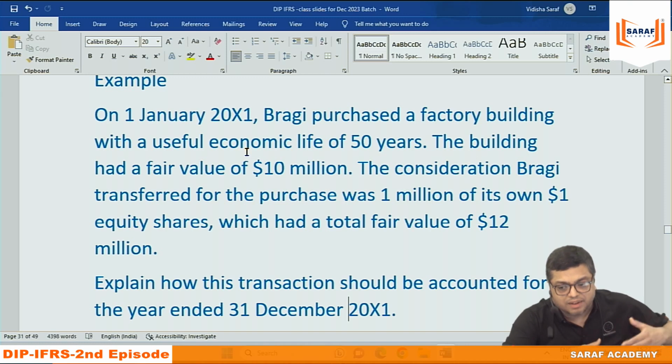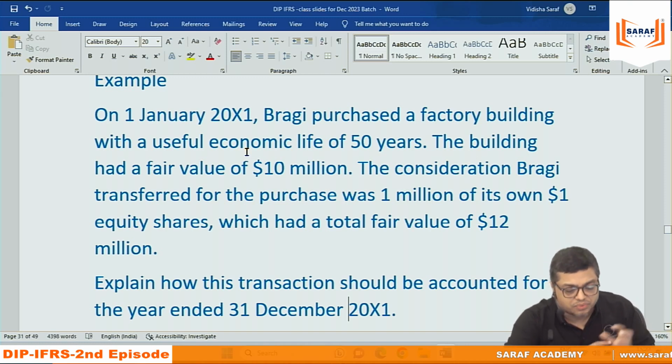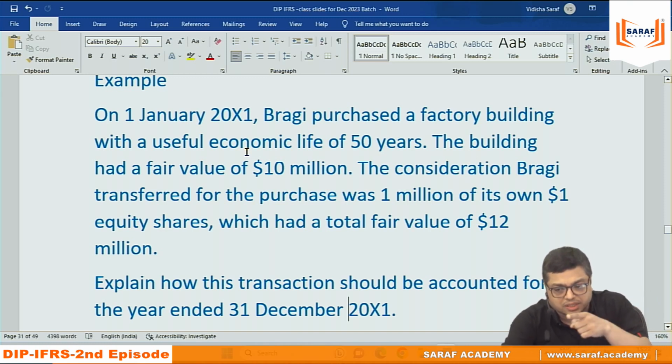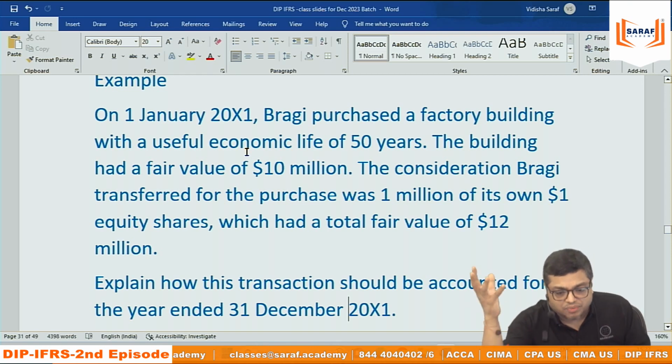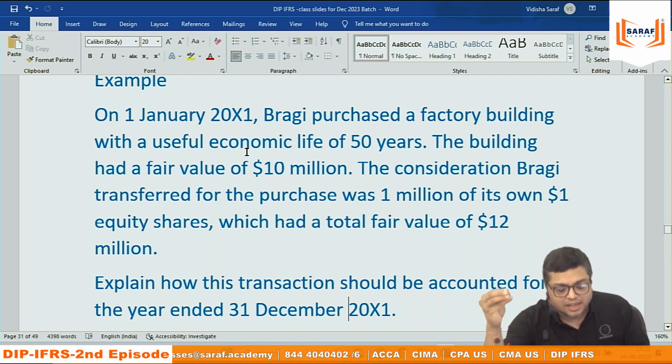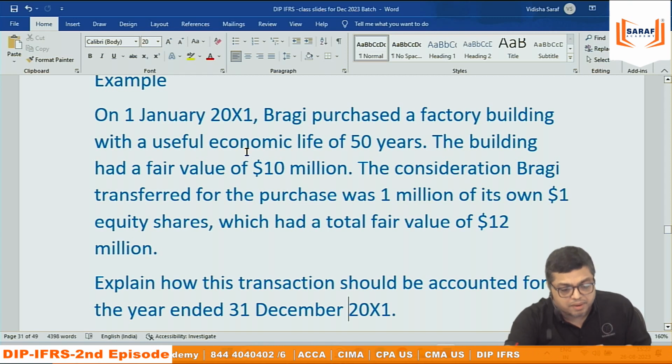Like I said, I gave my 5,000 shares. The face value, par value was 10 rupees. Their face value is $1. 1 million shares of $1. But the fair value is 12 million. The fair value, maybe their shares are listed in the stock exchange. Or maybe, as I said, if you do my assets minus liability and you divide by number of shares, then maybe my value of the shares will be coming 500 per share. So that way they are saying that 1 million shares value is 12 million.